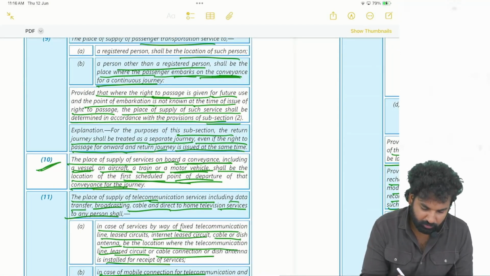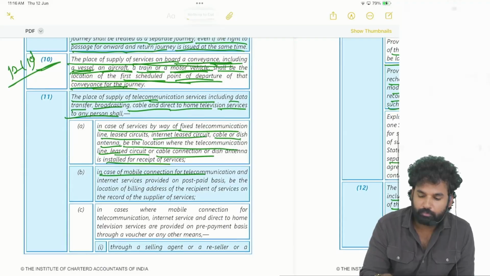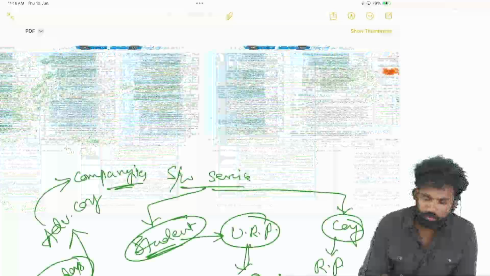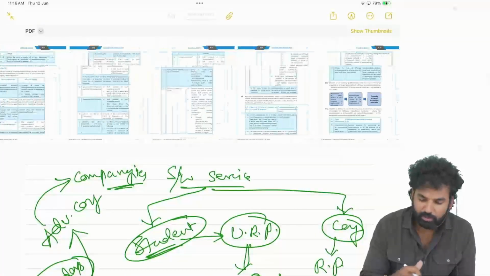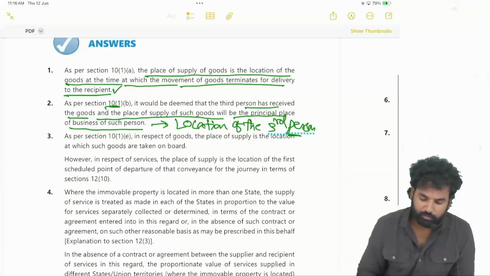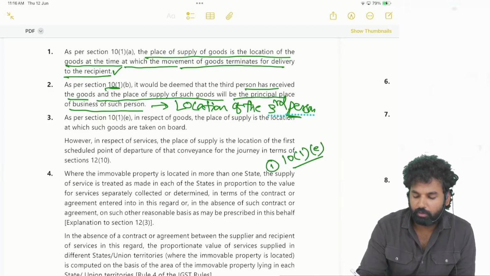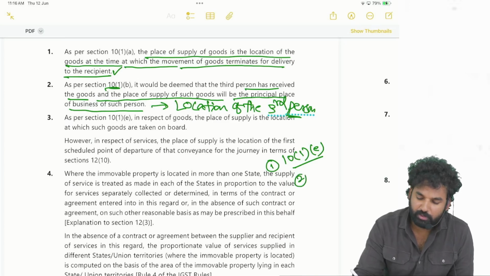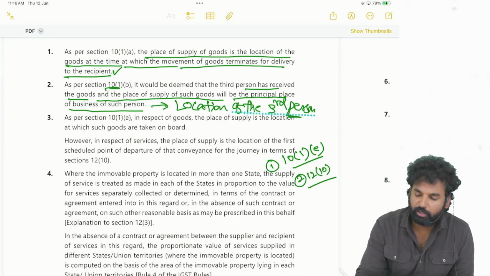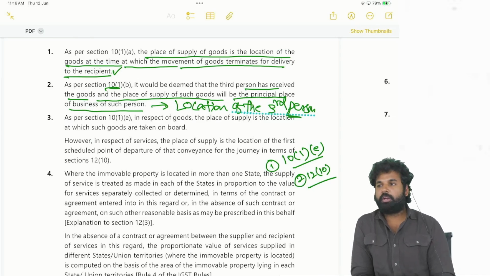Section 12 subsection 10, place of supply of service on board a conveyance including vessel, aircraft, train or motor vehicle. So in such cases, what is the provision? You just tell me section 10 subsection 1, which clause? Clause E. With respect to goods, section 10 subsection 1 clause E; with respect to services, section 12 subsection 10. In clause E, when the goods are supplied on board a conveyance, what is the place of supply?